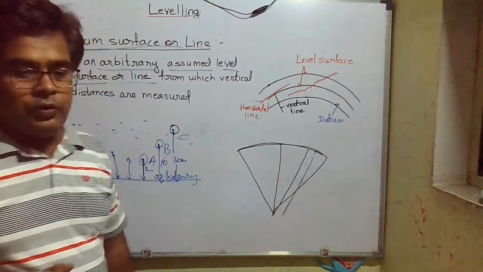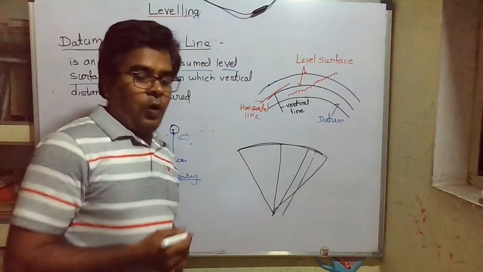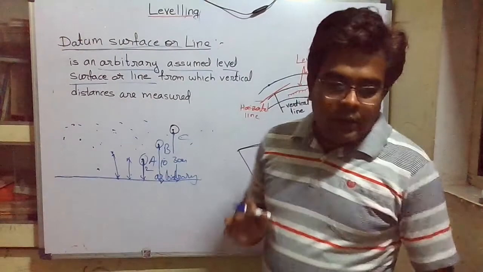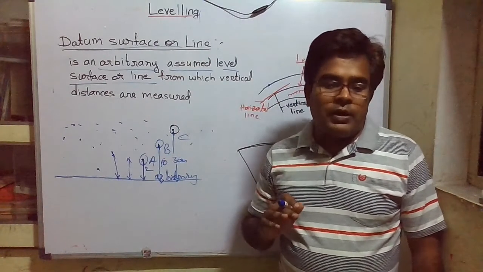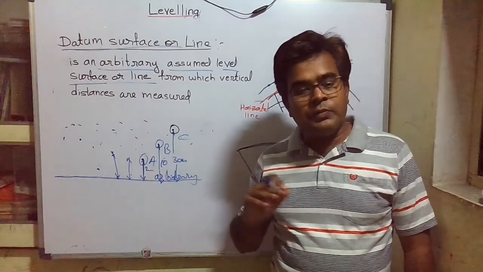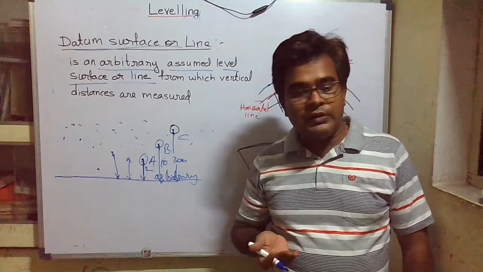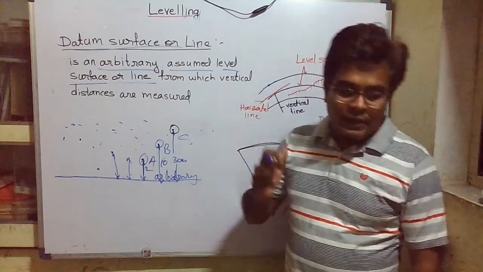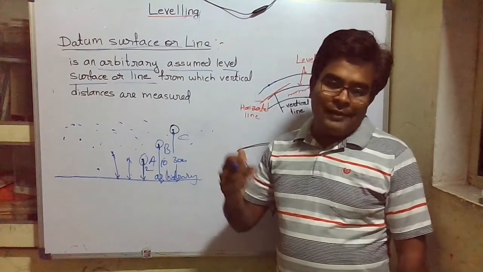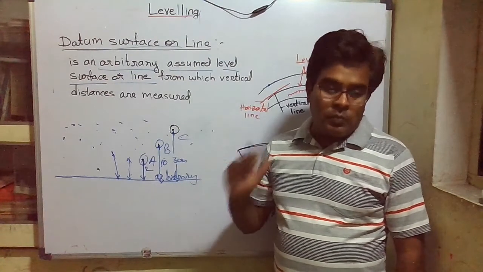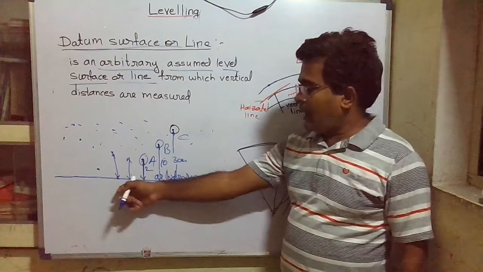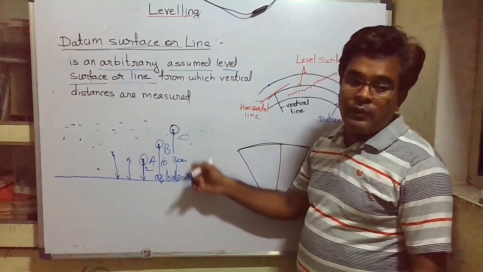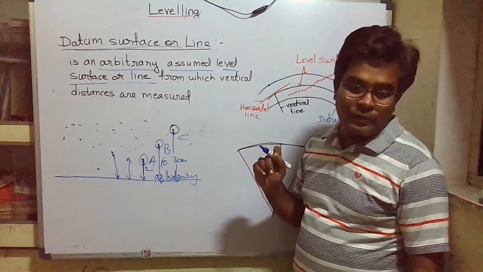Okay, so for India, we have measured the vertical distances of different points. Now, what vertical distances are and how we have measured them, we will come to know as we move forward. But here, as I have told you, we assume some arbitrary line. From that, we have measured the vertical distance of different points from the surface.